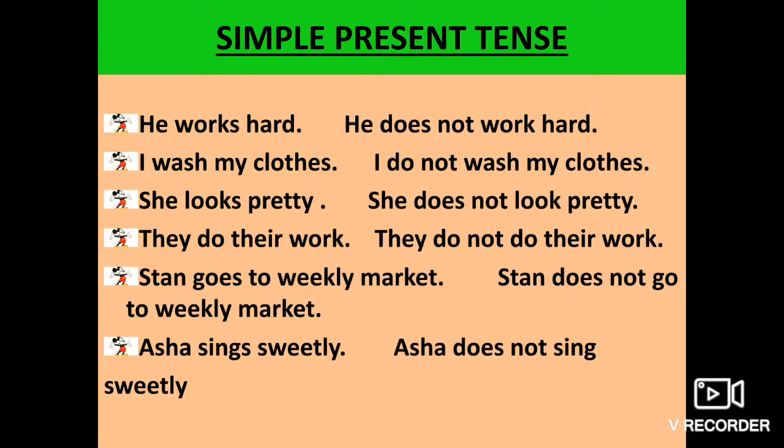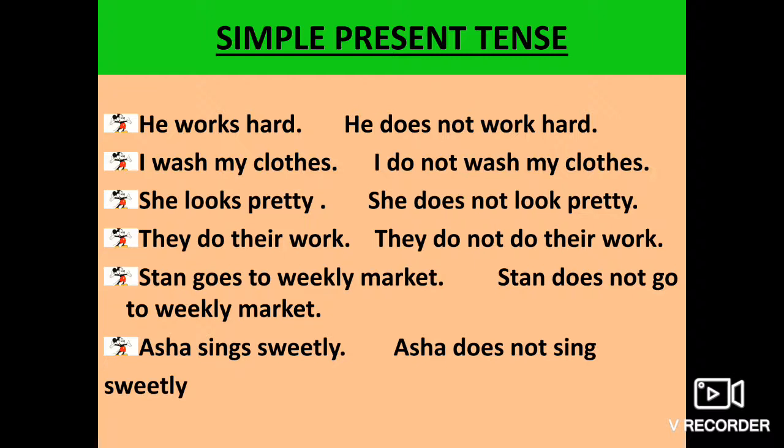Now you must be wondering where to use do, where to use does, and where to use did. So first sentence is he works hard. With singular, with one person, we use does. So he works hard will become he does not work hard.